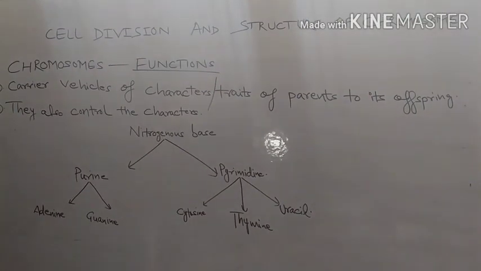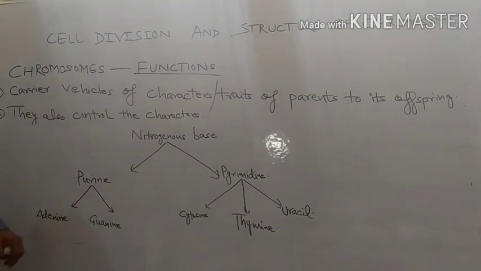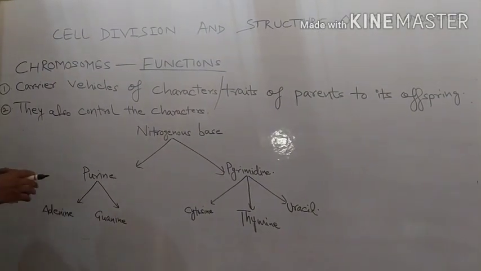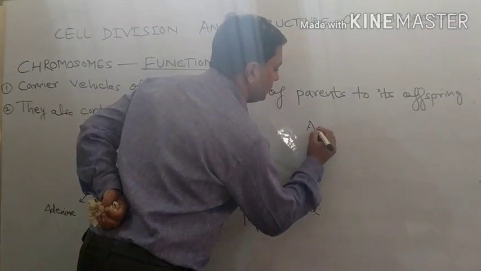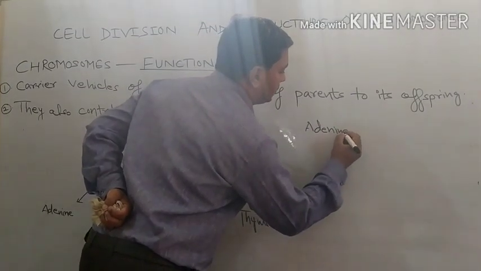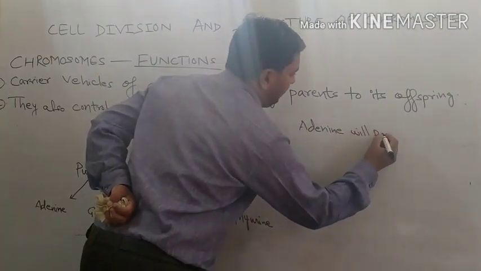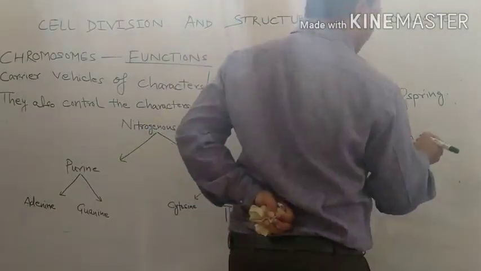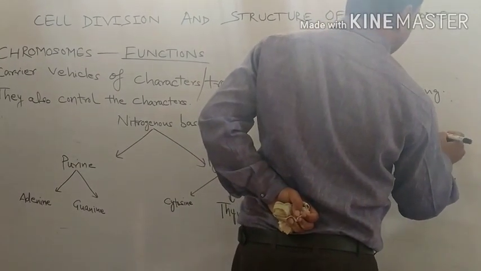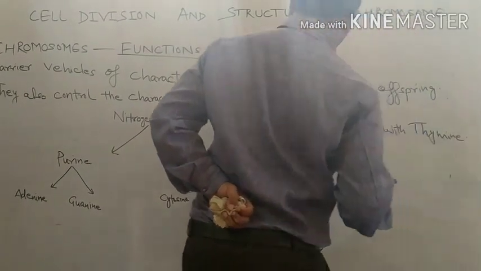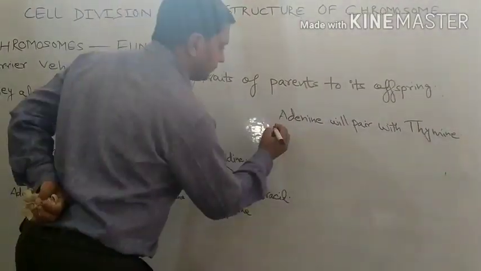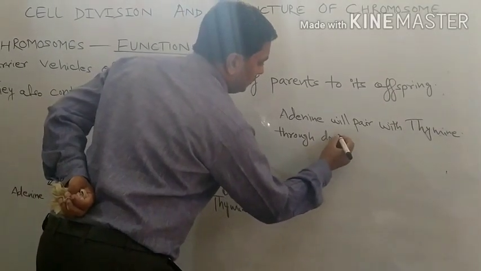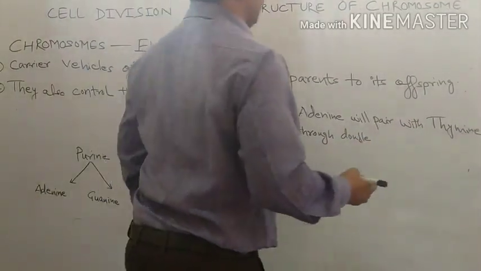I have told you. See, A will always pair to T and C will always pair to G. Adenine will pair with thymine through double hydrogen bond.